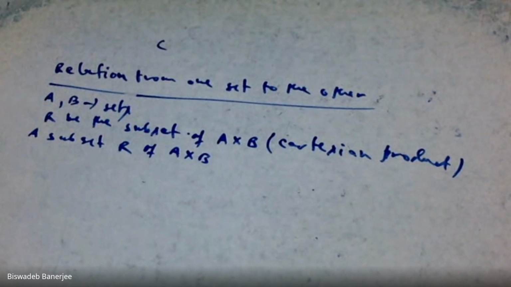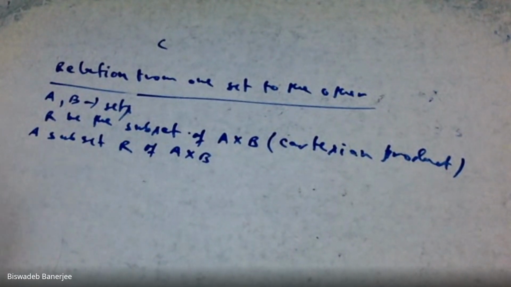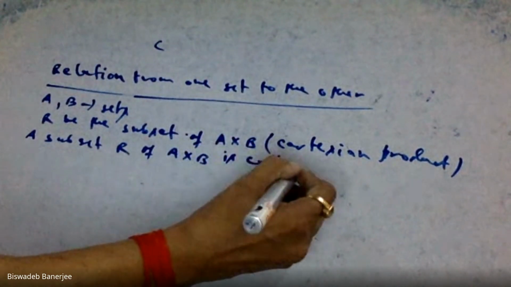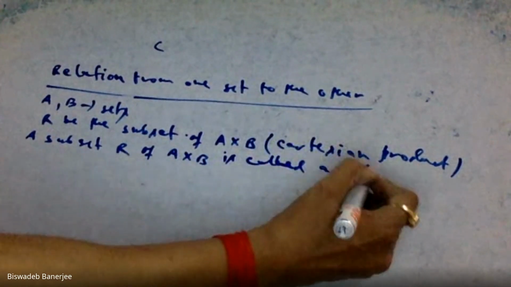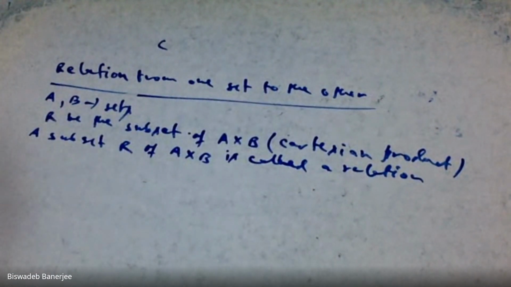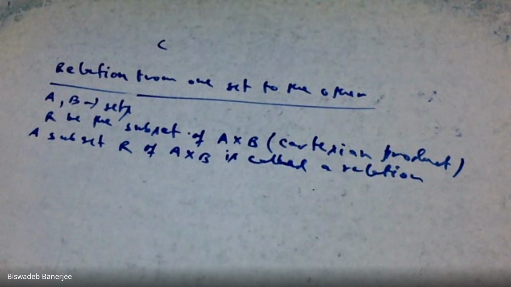A subset capital R of A Cartesian product B is called a relation. This is the definition.